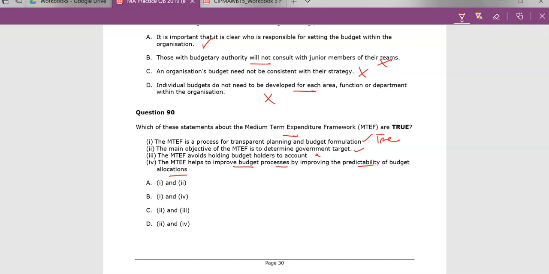But that's not what this is for. This is very much for allocations within the different departments. So this is 1 and 4, taking us to B. So that's questions 80 to 90 done, and we'll carry on with the next videos.